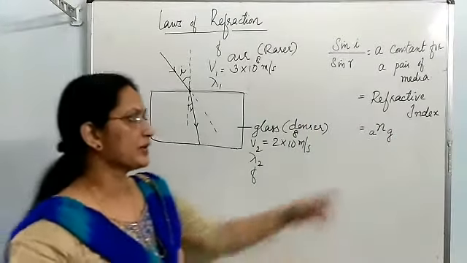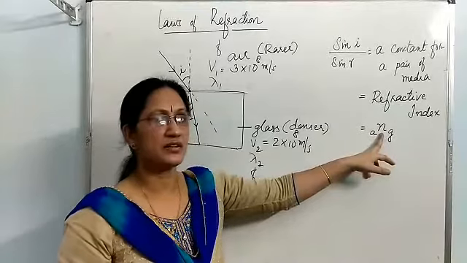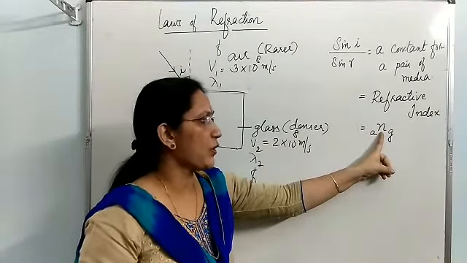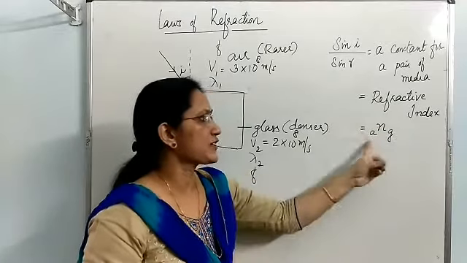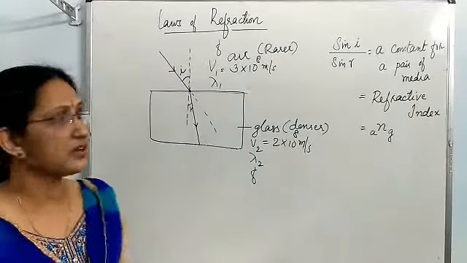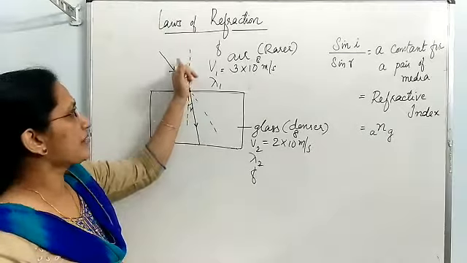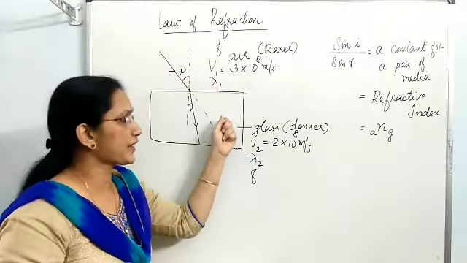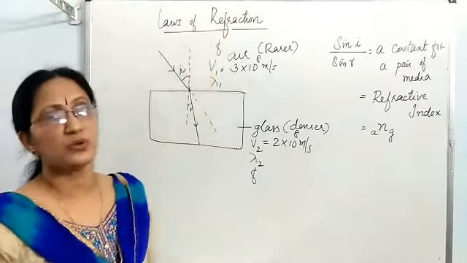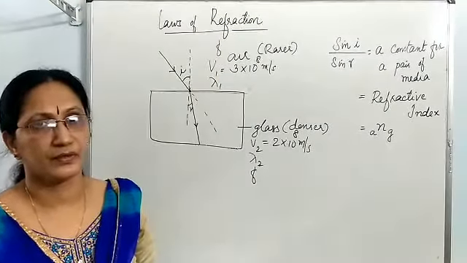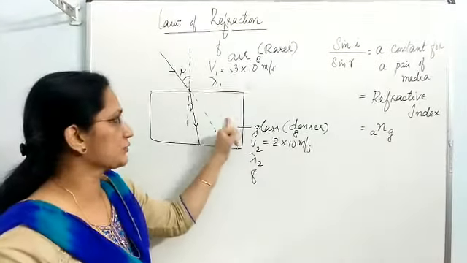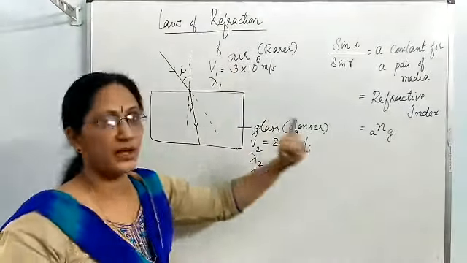This is the way of writing refractive index in symbols, and you have to read it as refractive index of air with respect to glass. I mean, when you divide sin I with sin R, you are getting refractive index of second medium with respect to first medium. In this case, sin I by sin R gives refractive index of glass with respect to air.